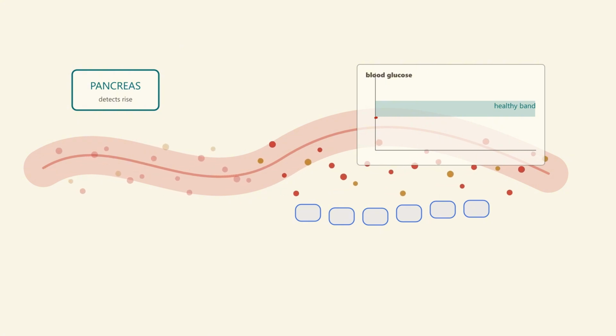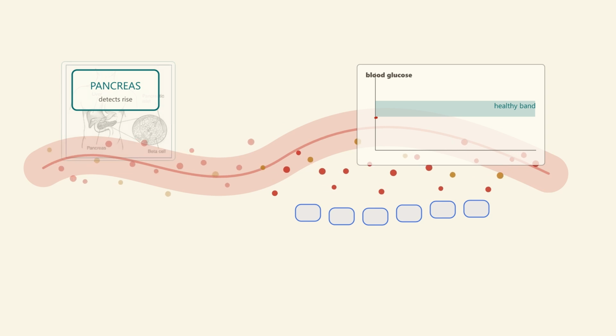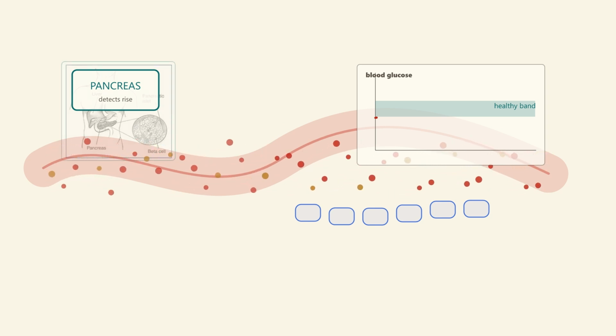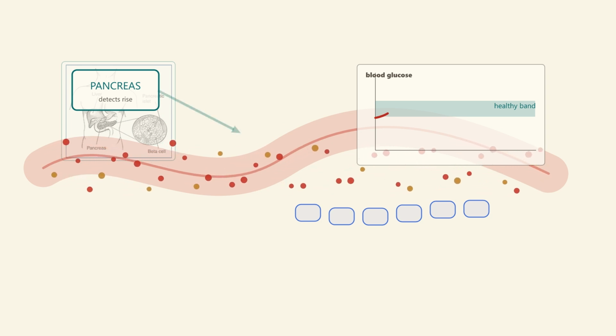Insulin signals cells to absorb glucose. As cells take glucose from the blood, the level falls toward a healthy band. Again, the changed state becomes new information. High glucose produces a response. The response lowers glucose. Lower glucose then reduces the response.